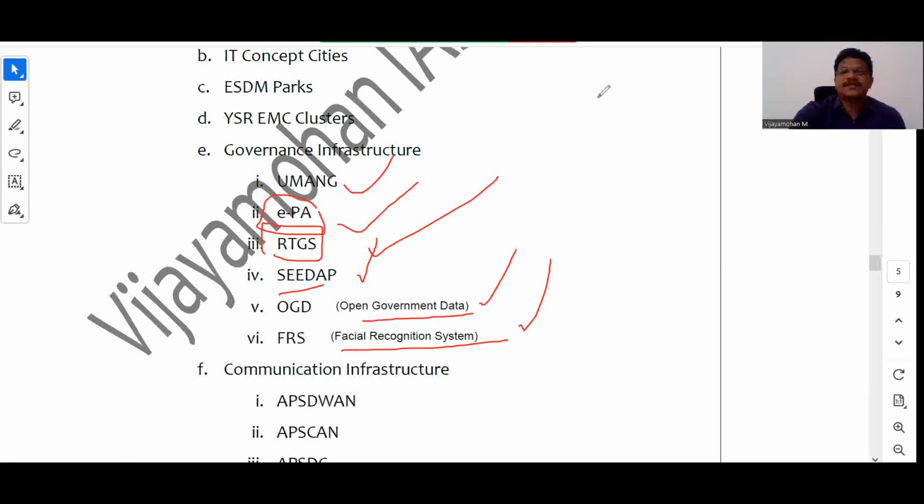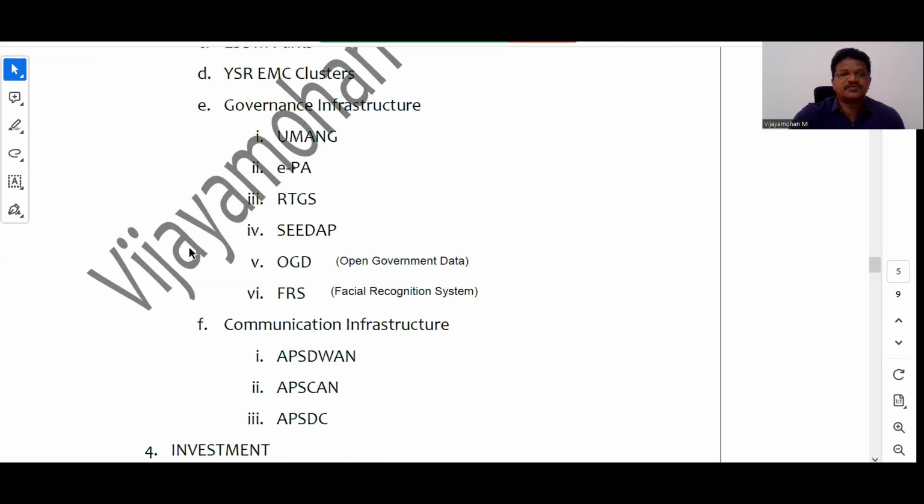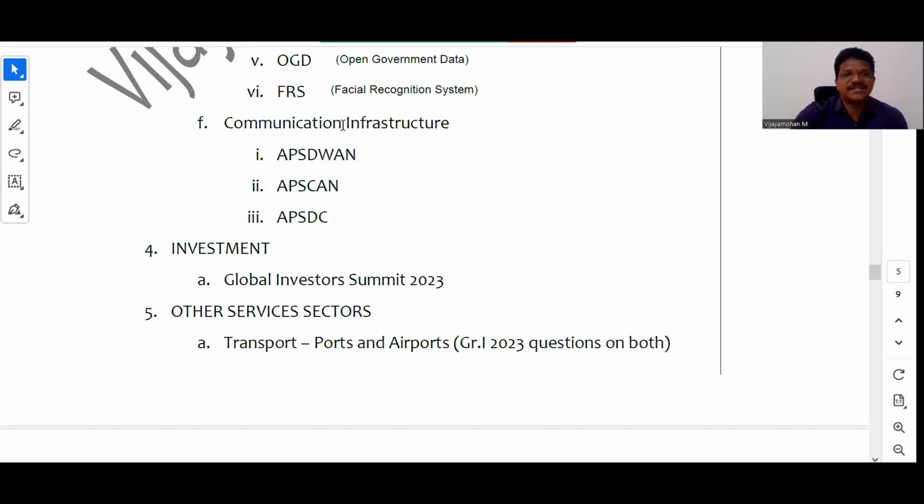So if any revolutionary applications have been introduced to improve the governance landscape, questions have been asked from those applications also. If you see the previous questions, you will find that there are questions from the e-Pragati authority, right? So these are the areas that you need to focus on as far as this aspect is concerned.